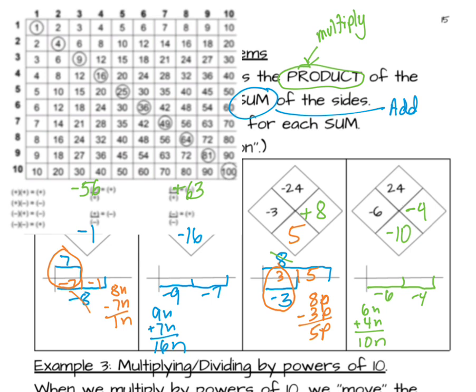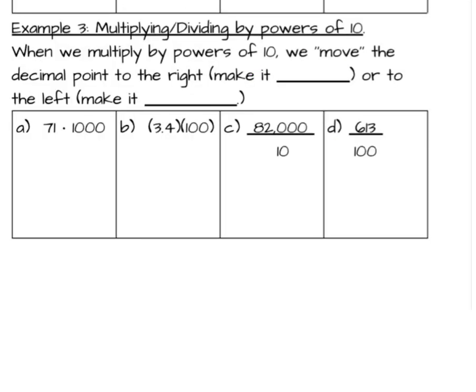All right. So let's do some practice, and let's also expand by looking at multiplying and dividing by powers of 10. So when we multiply by powers of 10, we move the decimal point to the right, which makes the numbers larger, or we move the decimal point to the left, which makes the number smaller. And I recommend you don't worry about the right and left, just always think about, is this number going to get bigger, larger, or smaller?